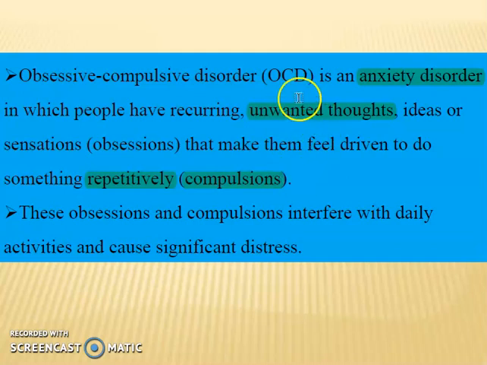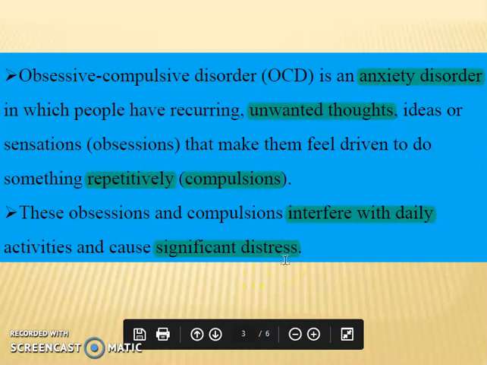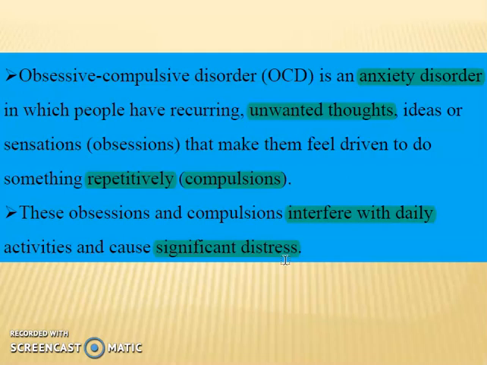Thus this obsession and compulsion in turn interfere with the daily activities and cause significant distress in a person. How can we describe this distress? Like a person has a job and he goes to the office, he has a lot of work to do, and he feels that his hands are contaminated.